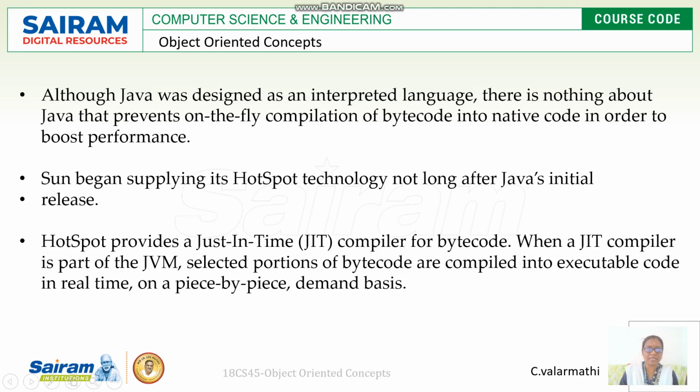When a JIT compiler is part of the JVM, selected portions of bytecode are compiled into executable code in real time, piece by piece, on demand. This is another advanced feature of Java. That means with the help of HotSpot technology, the just-in-time compiler has been developed. What is the difference between the Java compiler and the JIT compiler? The JIT compiler compiles a selected portion of bytecode, right?